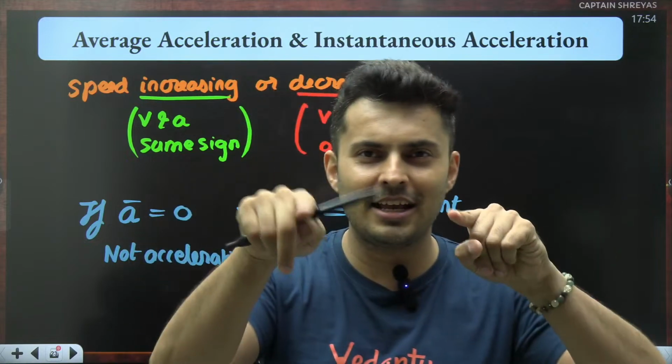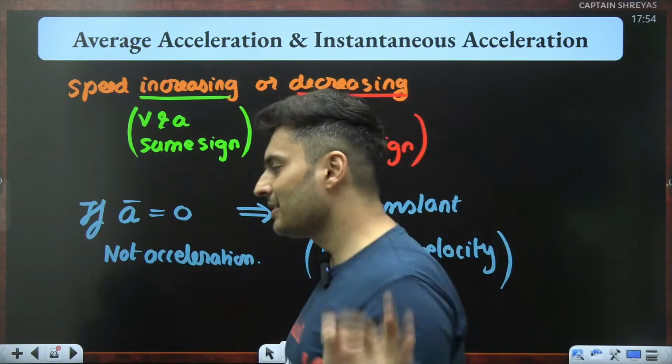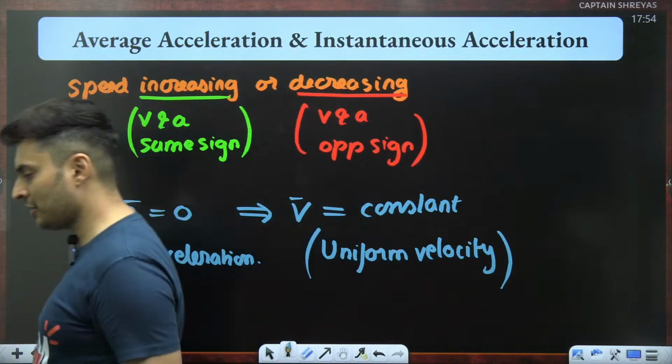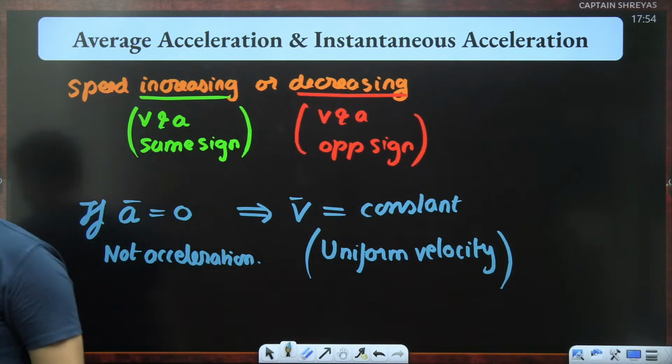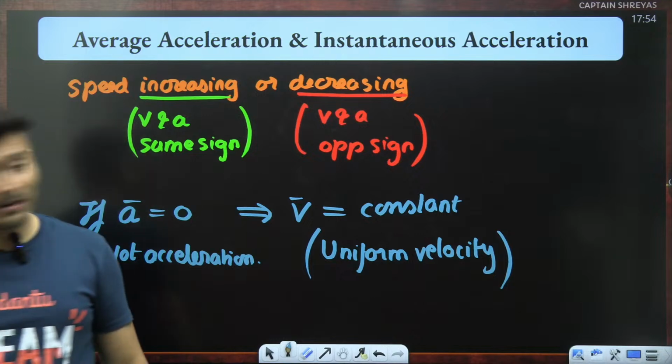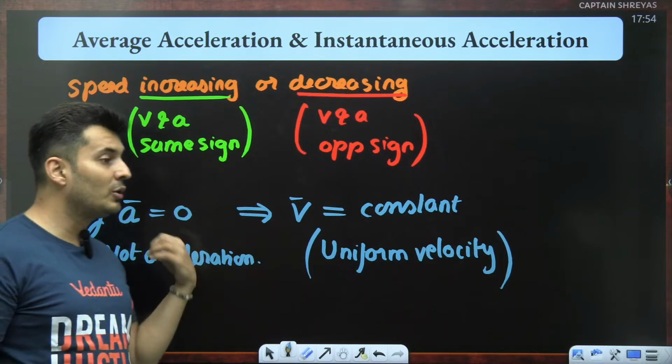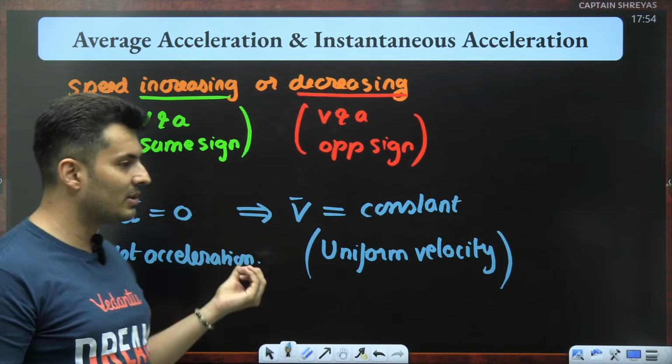Constant velocity, straight direction it is moving. That is uniform velocity or zero acceleration. Okay, I hope this is clear. Think about it. Acceleration is 0, no change. There is no change in velocity.